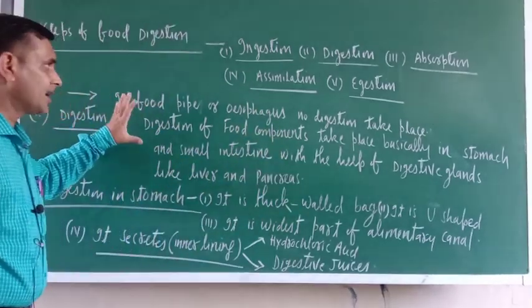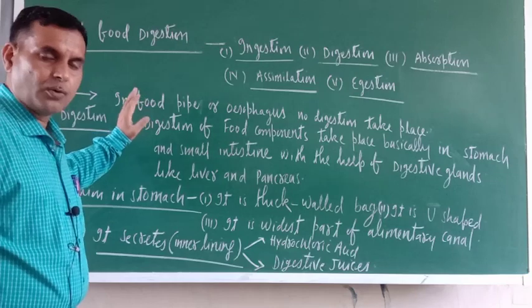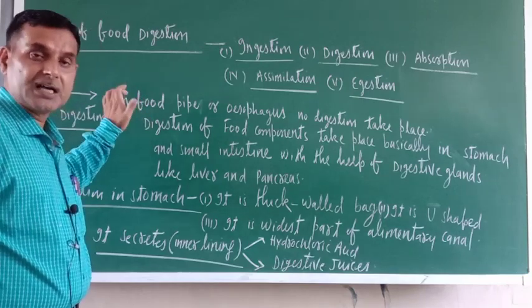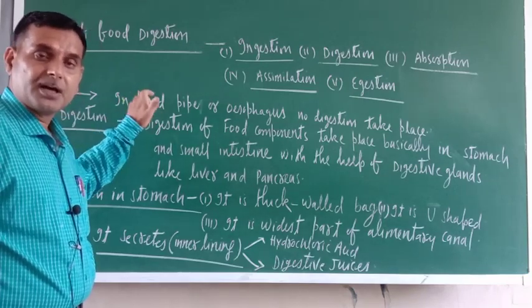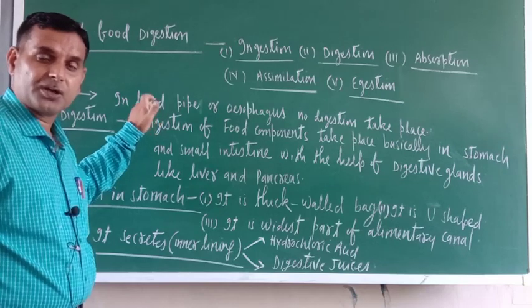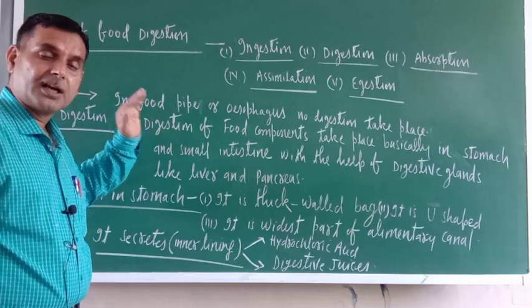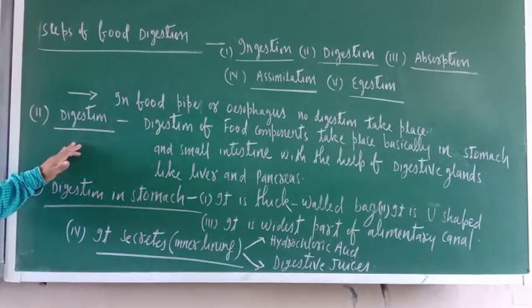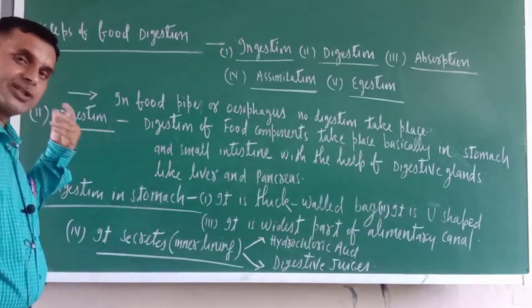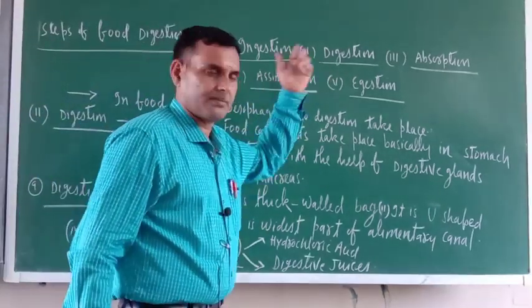From the mouth, food reaches the esophagus or food pipe. There is no digestion of food there, so now the food will reach the stomach, where the actual digestion of food happens. Now we are in the second step.